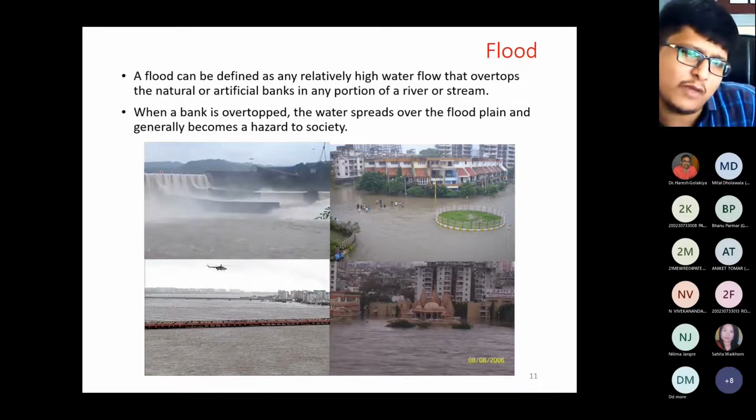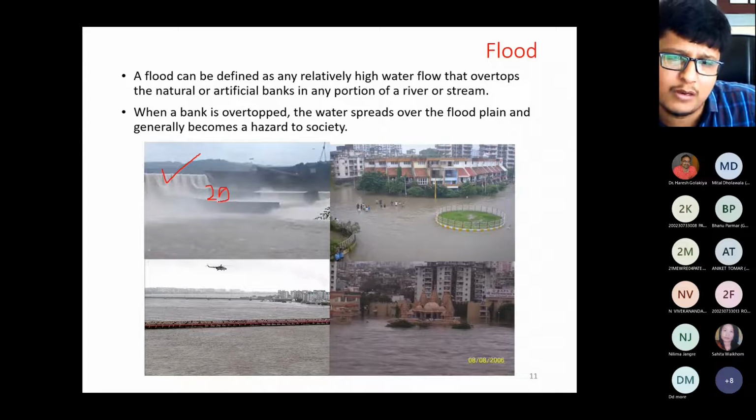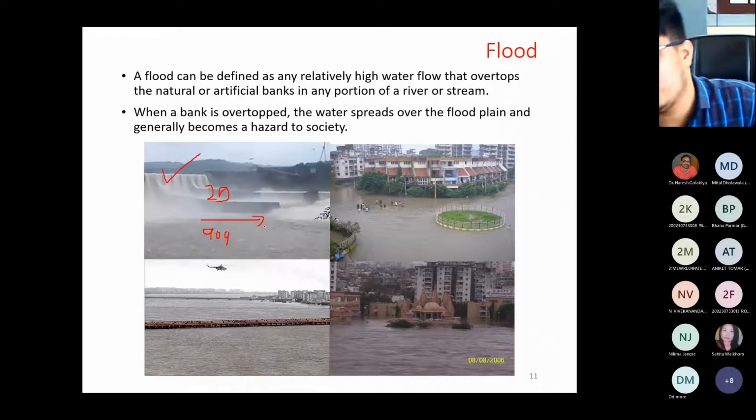Okay, you can see the first photo, that is the release of water from the dam. You can see the height, you can see the peak, how much water is released from the dam, that is 25,000 cumecs, and it is something around 9.09 lakh cusecs of water which is released from the dam in this particular flow.